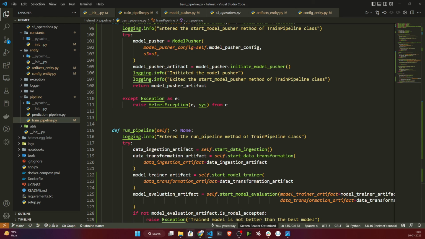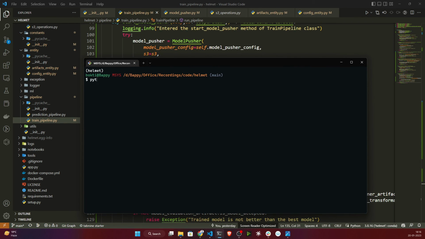So I'll open my terminal. Now I'll just write python app.py. So guys, it will take time because it will train the model. First of all, it will download the data, then do the transformation, then train the model, then calculate the evaluation metrics, then it will push the model. So it will take some time, so I will stop the recording. Once it is done, I will show you whether it is able to do it or not.